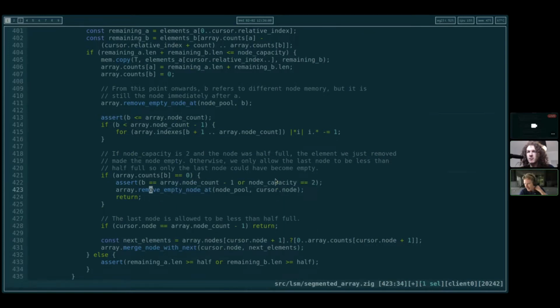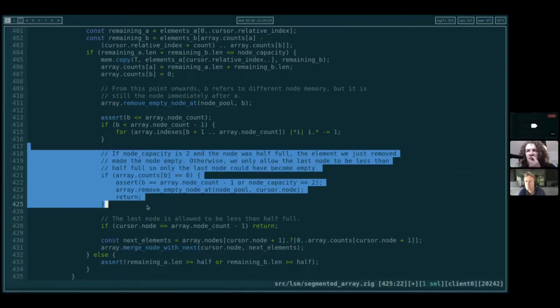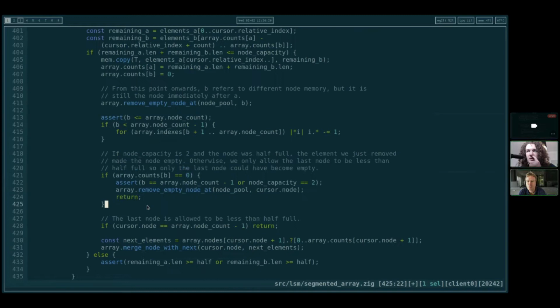You know what, Isaac? There's something odd here. It seems like remove empty node, then we go and adjust indexes. We actually don't need to do any of this stuff. Yeah, we've got a bug. We've got a bug here.